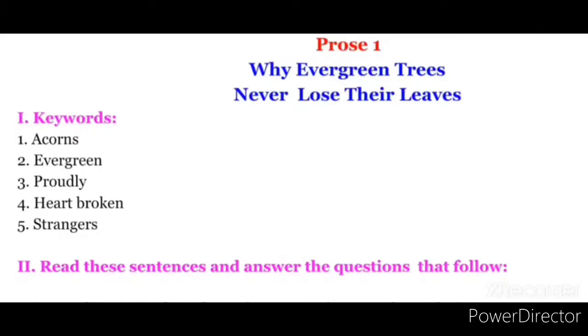So look at the spelling for acorns, ACORNS, acorns. Second word, evergreen, EVERGREEN, evergreen. Third word, proudly, PROUDLY, proudly. Fourth word, heartbroken, HEART, heart, BROKEN, broken. Fifth word, strangers, STRANGERS, strangers. So that's all from the keywords. Let's move on to the question answers area.